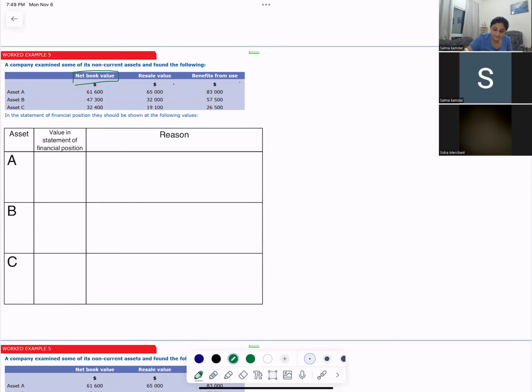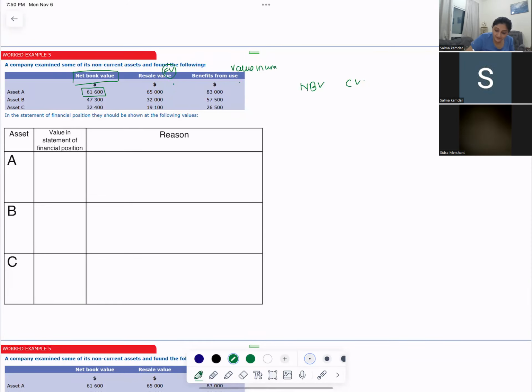Carrying value, so net book value is the carrying value. Carrying value is compared with what? Recoverable amount. Okay, so the recoverable amount is what? It is the greater of fair value less the cost of selling, or the value in use. Okay, fine. So now you have this is the fair value and this is the value in use, right?